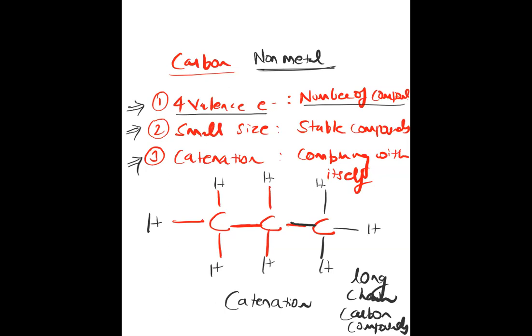Small size makes the compounds formed by carbon quite stable, because it is able to hold the electrons. Catenation is the property of combining with itself: each carbon atom has four valencies, so one of the valencies can be satisfied by another carbon atom, making long chain carbon compounds.